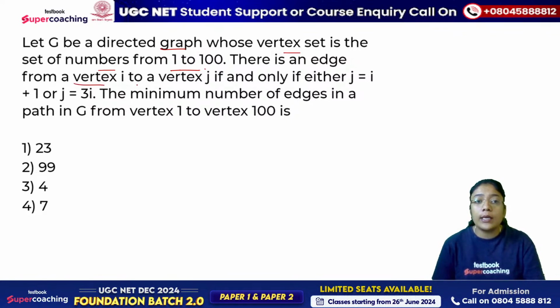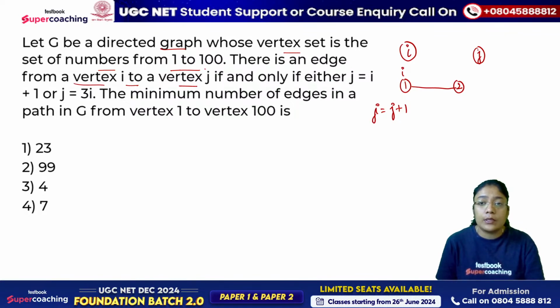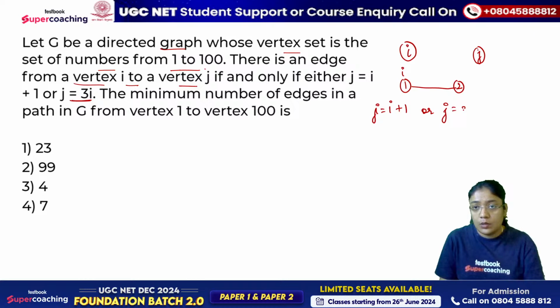There is an edge from vertex i to vertex j if j is equal to i plus 1, or if j is equal to 3i.